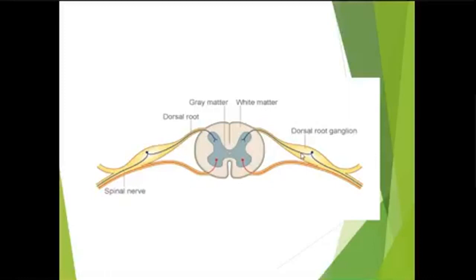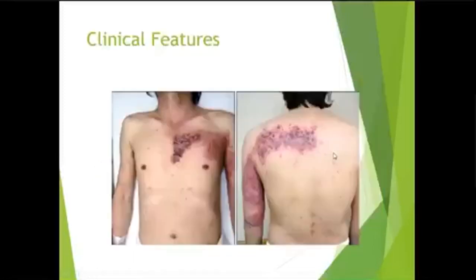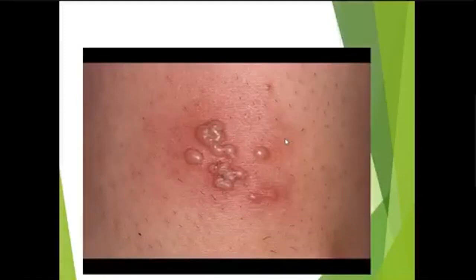So this reactivation will cause the formation of vesicles in the region supplied by this particular dorsal root ganglion. So there is dermatomal involvement in herpes zoster. You can see a unilateral dermatome is involved, and there are these vesicles of herpes zoster. Lesions are herpetic lesions. Herpes means grouped lesions. There are grouped vesicles over an erythematous base.